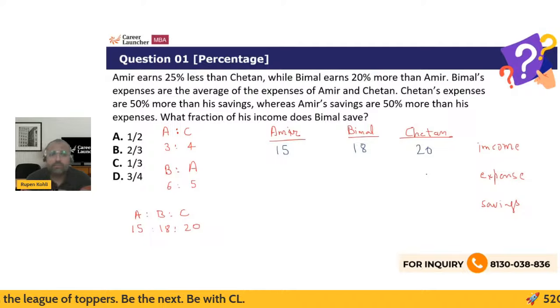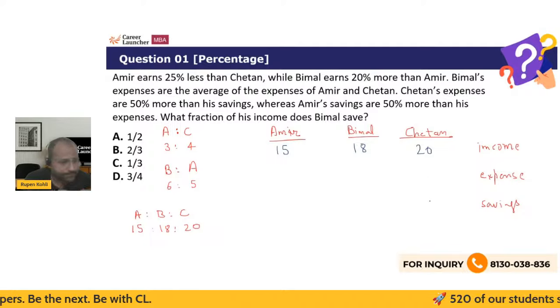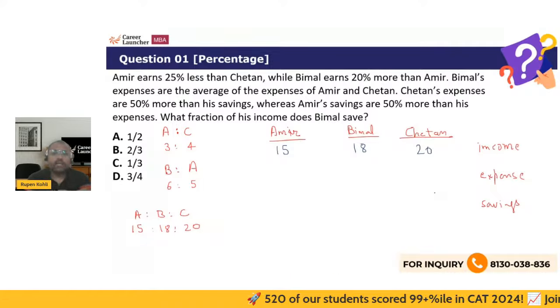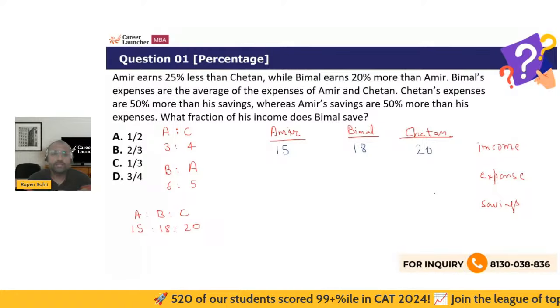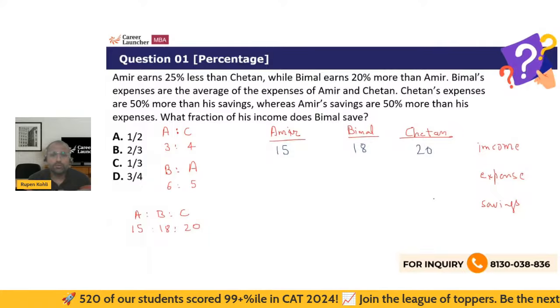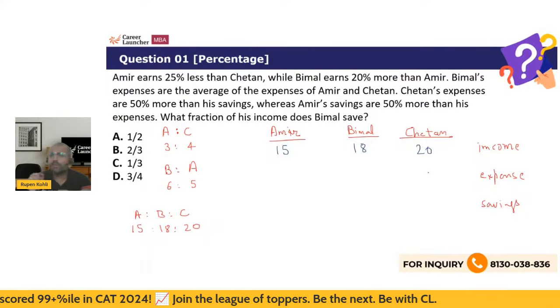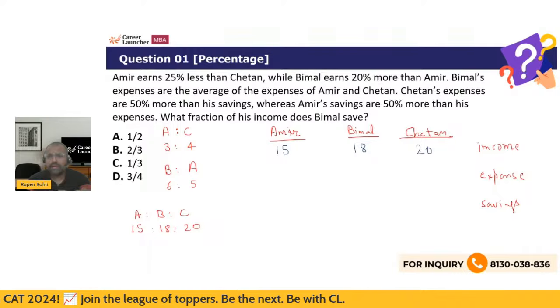Chetan's expenses are 50% more than his savings. Okay, there is saying 1 by 2. Let's see, Chetan's expenses. So 50% more means 1.5 times, or the ratio is 1.5 or 3 by 2. So we have to split 20 over here, Chetan's income, in the ratio of 3:2, right?